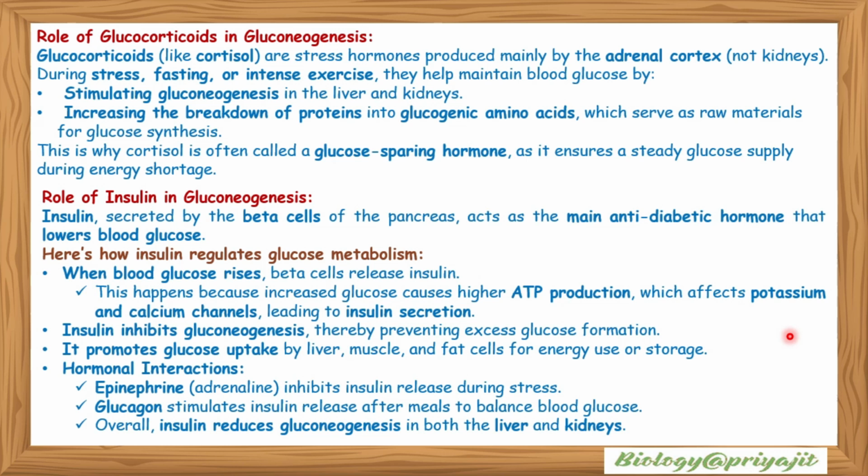Hormonal interactions. Epinephrine, or adrenaline, inhibits insulin release during stress. Glucagon stimulates insulin release after meals to balance blood glucose. Overall, insulin reduces gluconeogenesis in both the liver and the kidneys.